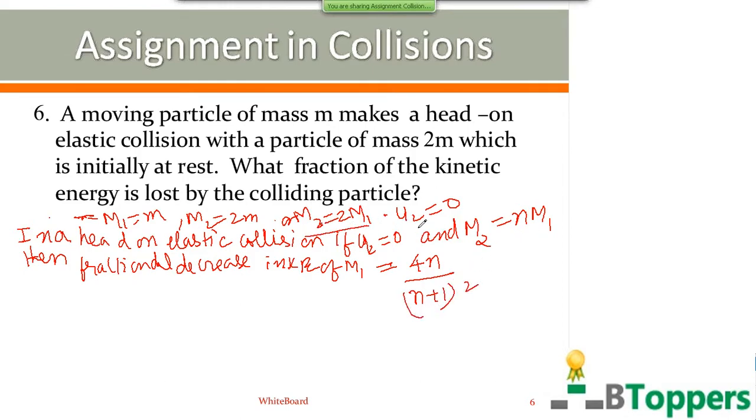Here we compare this equation with this. Here n is equal to 2. Mass of the second particle is 2 times the mass of the first particle. So you can substitute n equal to 2 here. So you get 8 by 3 square, or 8 by 9. That's the answer.